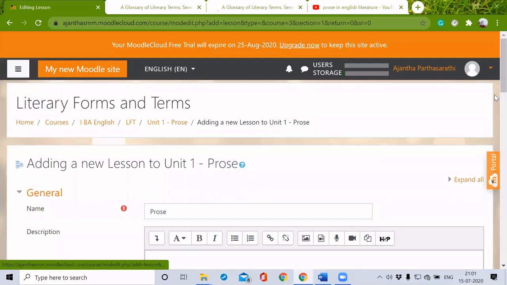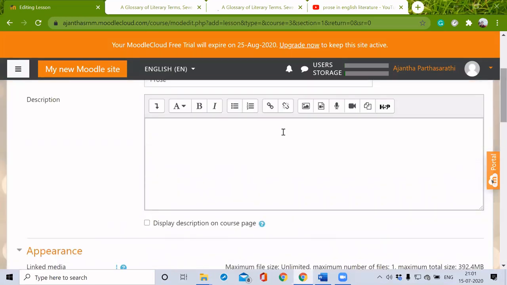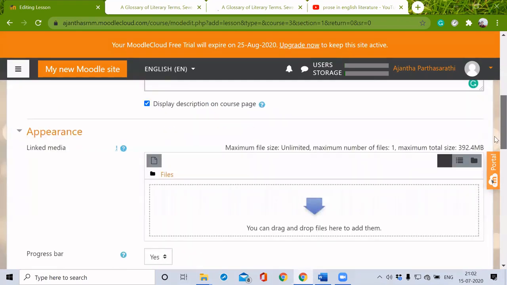So I have given rows, and I'm giving a little description. This lesson will give you an outline for the topic rows. I just want to display this description on the course page.